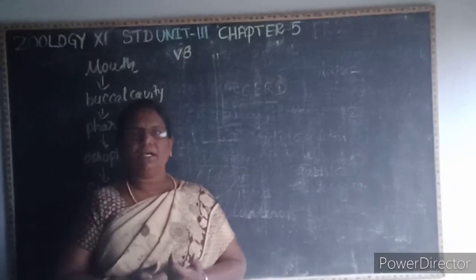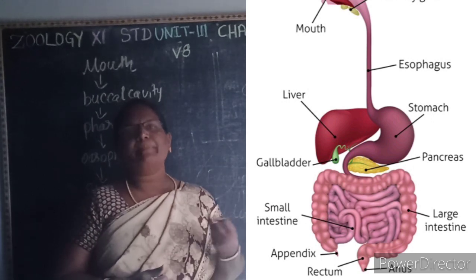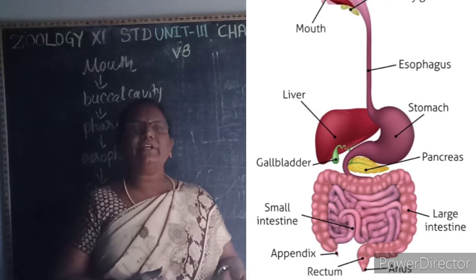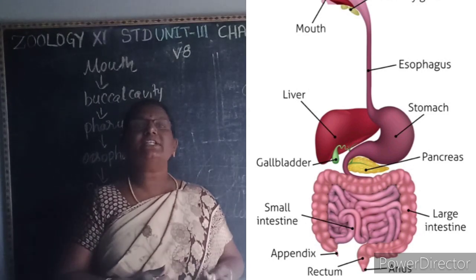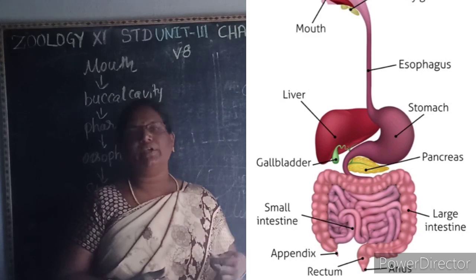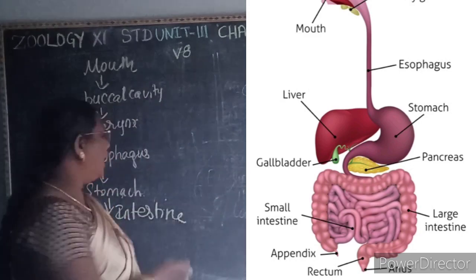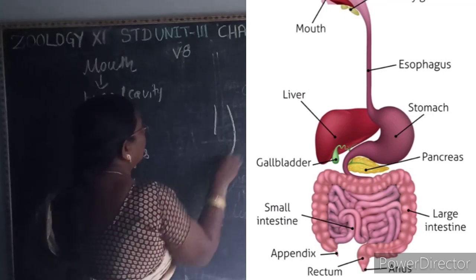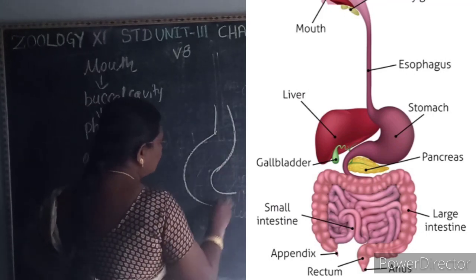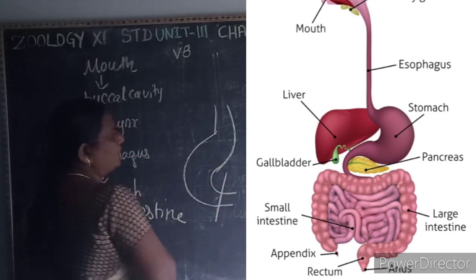The stomach has two sphincters. One is the cardiac sphincter and the second one is the pyloric sphincter. This pyloric sphincter prevents regurgitation. What is regurgitation? Backward flow. It will not allow the food to pass back into the stomach. That is the function of the pyloric sphincter.